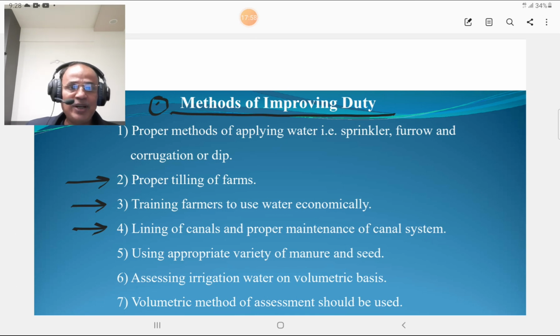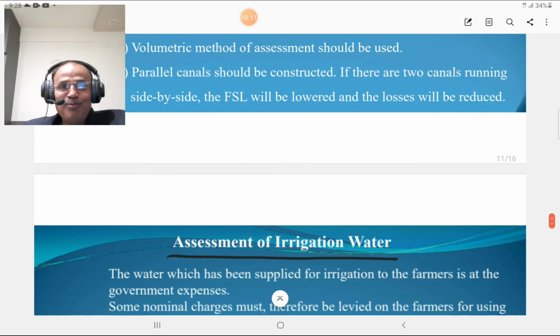Use of an appropriate variety of manure and seed, and assessing irrigation water on a volumetric basis instead of an area basis. The volumetric method of assessment should be used. It should be compulsory, and these are the methods to improve the duty.